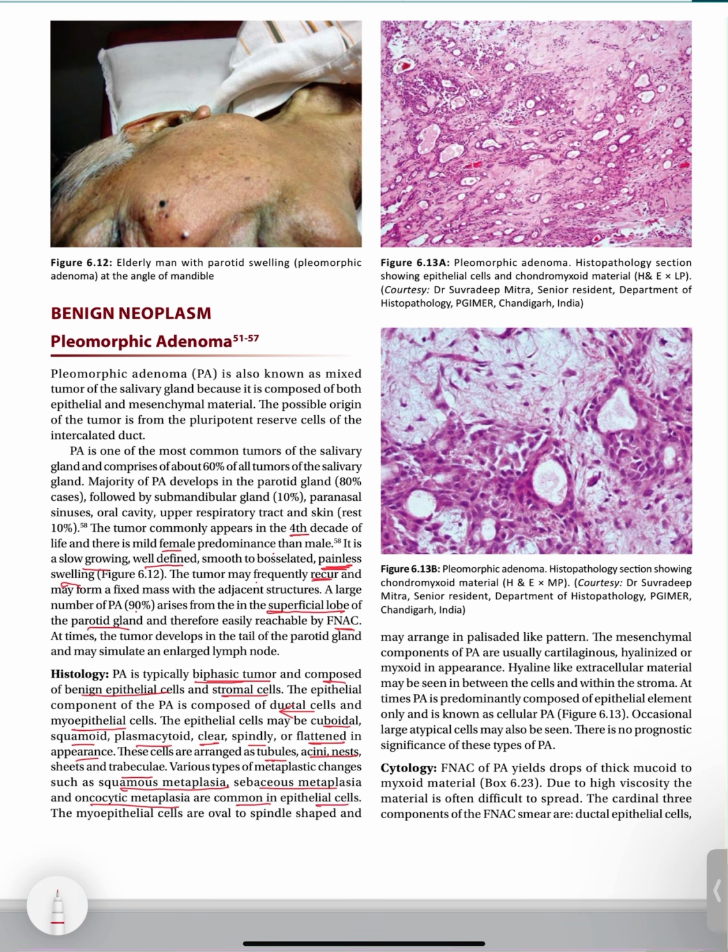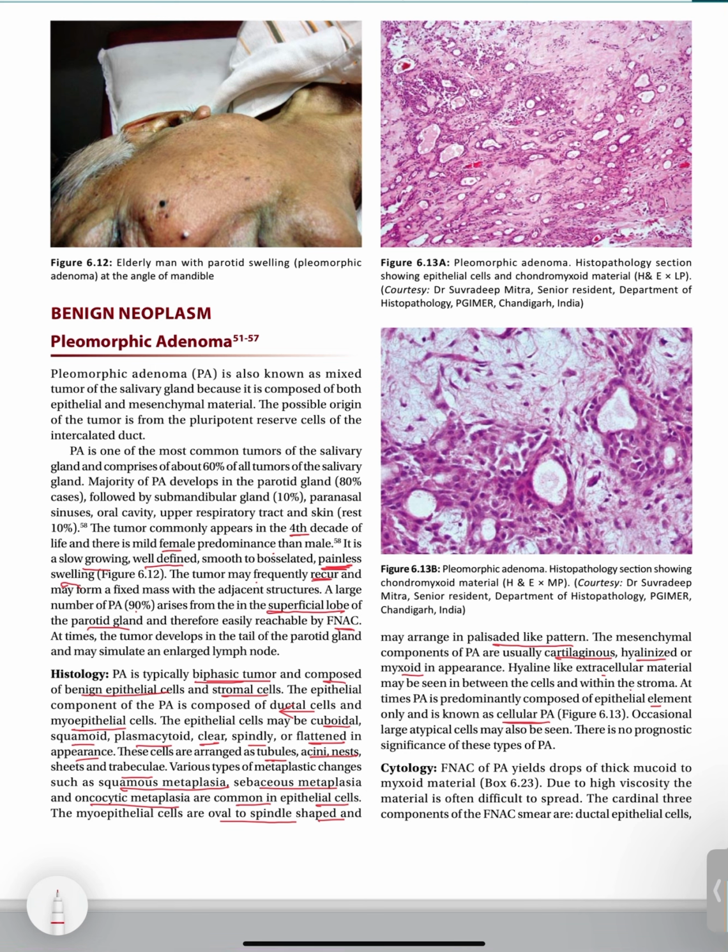common in epithelial cells. The myoepithelial cells are oval to spindle shaped and may be arranged in a palisade-like pattern. The mesenchymal components are usually cartilaginous, hyalinized, or myxoid in appearance. Hyaline-like extracellular material may be seen in between the cells and within the stroma. At times, PA is predominantly composed of epithelial element only, and it is known as cellular PA. This is also asked. Occasional large atypical cells may also be seen, and there is no prognostic significance of these types of pleomorphic adenoma.